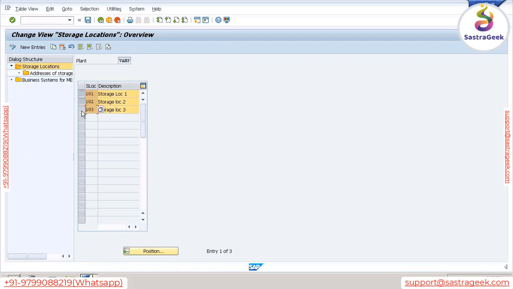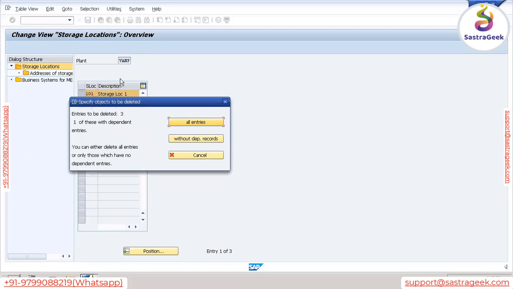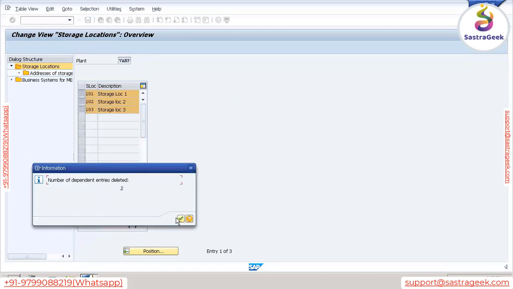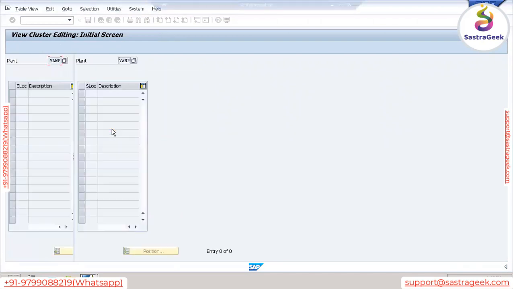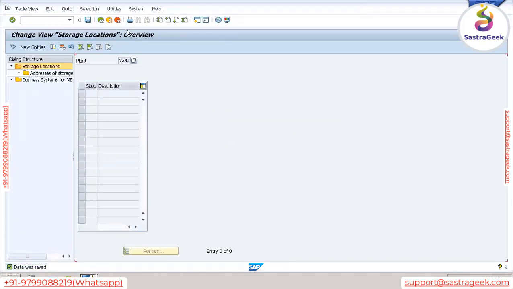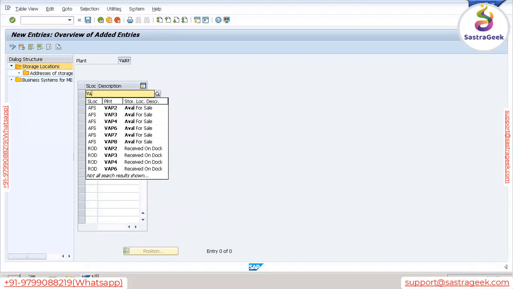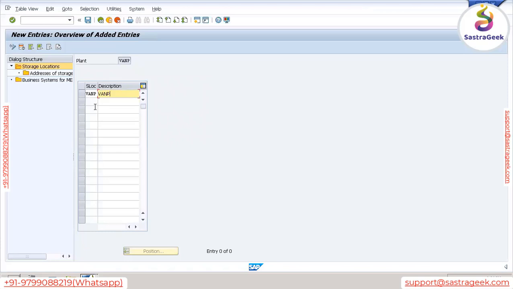So generally we need to delete unnecessary data. We can delete. So let me delete this. Delete all entries. So we have deleted. Let me save this. And now we can define our own storage location. As we understood, the storage location is defined by the consultant. Let's give the same name, VANP. Here we can give a name, VANP storage location, SLOC. Save.